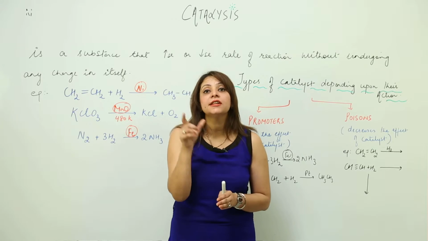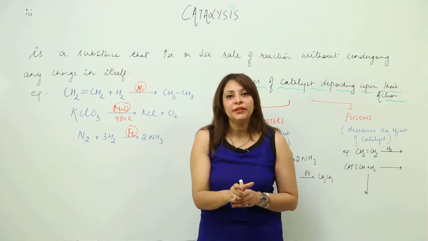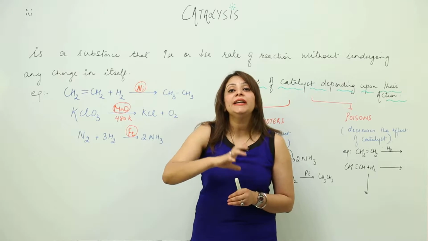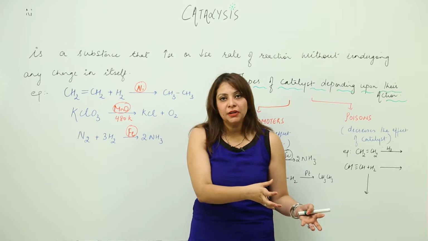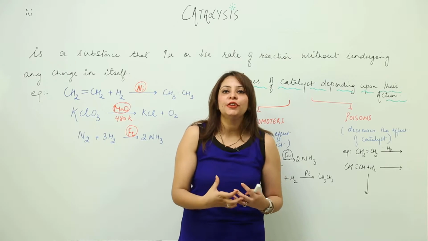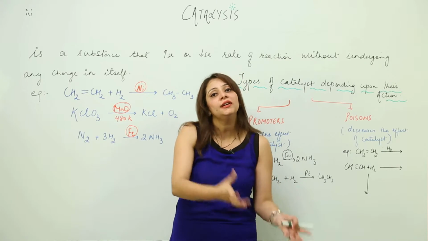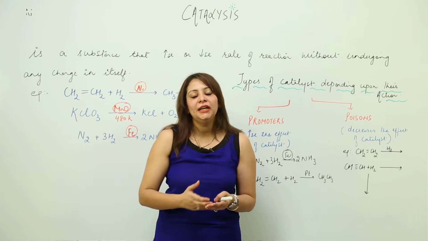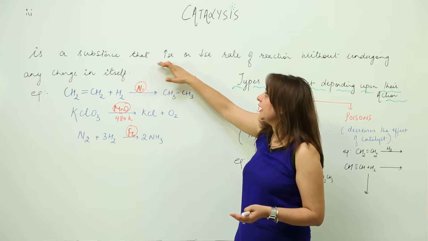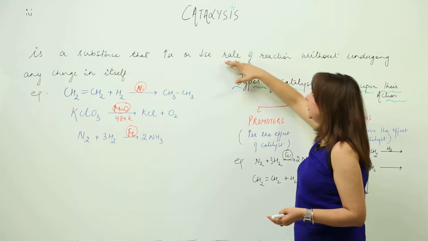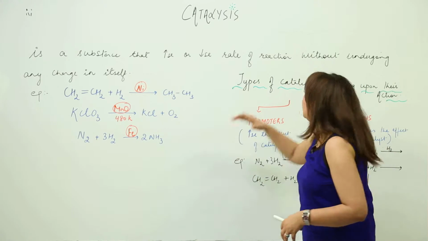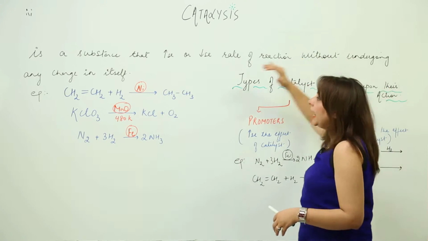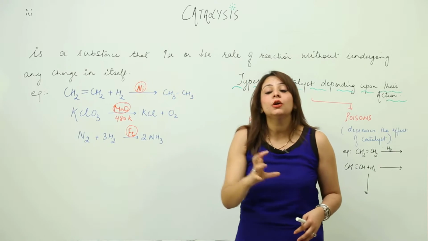Write in your copy, it's a special note, a special property of a catalyst, that it does not get changed. Even if you add 100 gram of catalyst to a chemical reaction, after the completion of reaction you are going to get the 100 gram of catalyst back. So a catalyst is a substance that can increase or decrease the rate of reaction, but without undergoing any change in itself. It won't undergo any change.